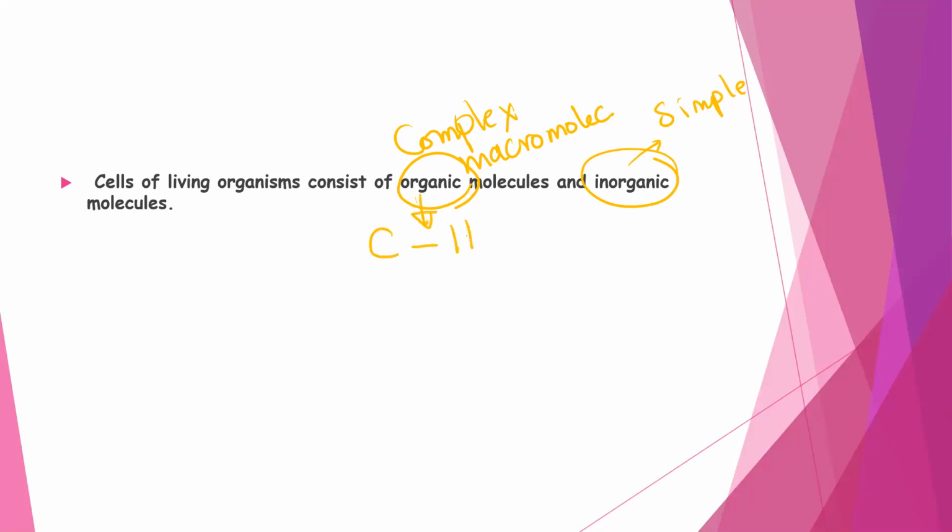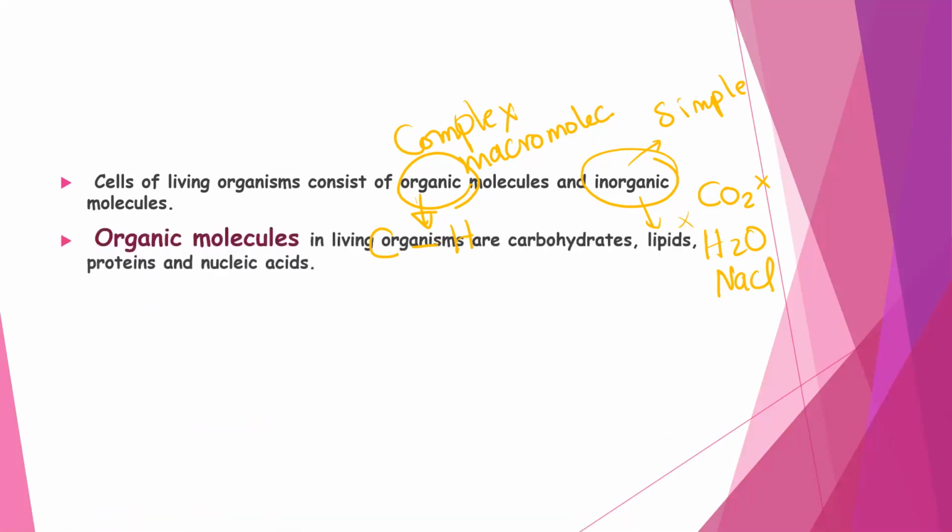They must have carbon and hydrogen atoms in their structure. How about the inorganic? No, it's not a must. They can have carbon, like in carbon dioxide, but it's not organic, it's inorganic. Or they can have no carbon atoms, like water and salt, NaCl. All of these are inorganic simple molecules. Okay, so the organic ones are like carbohydrates, lipids, proteins, and nucleic acids. If I'm speaking about food and nutrition, my examples are carbohydrates, lipids, and proteins.